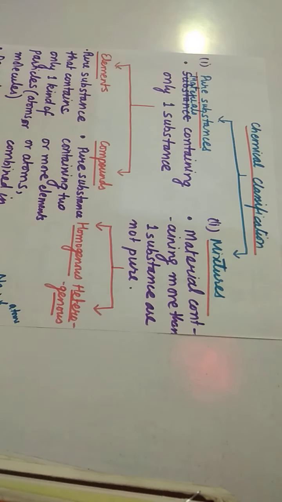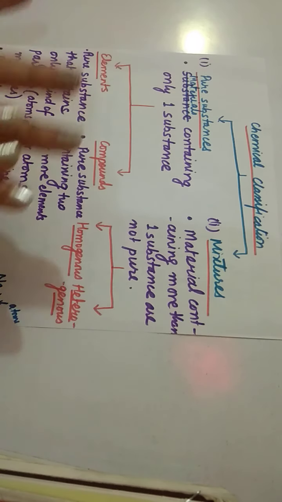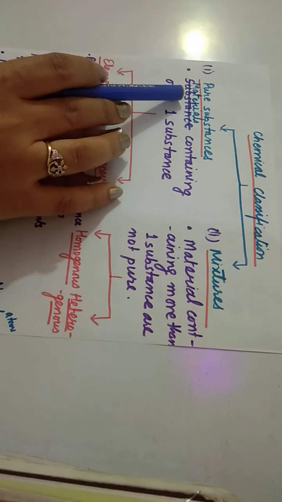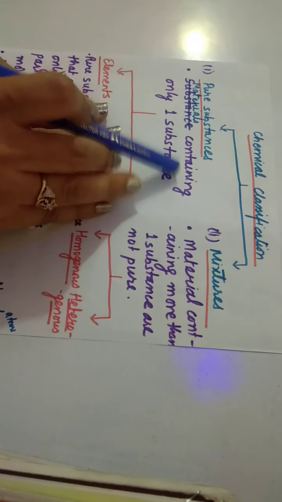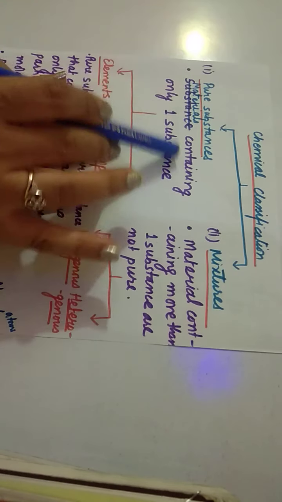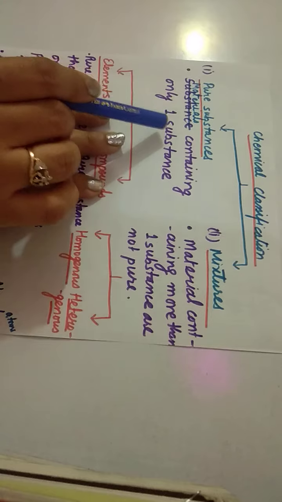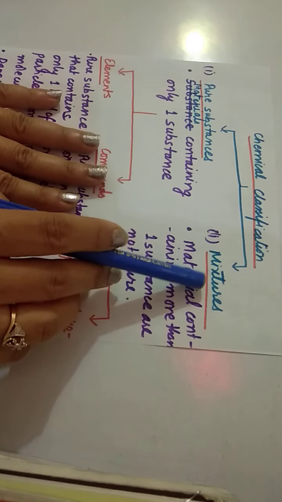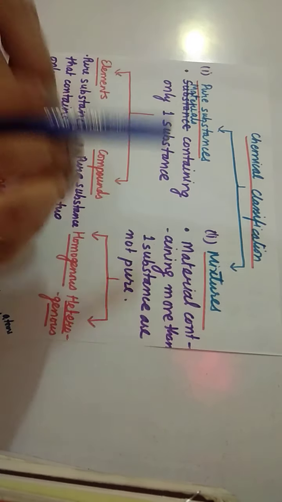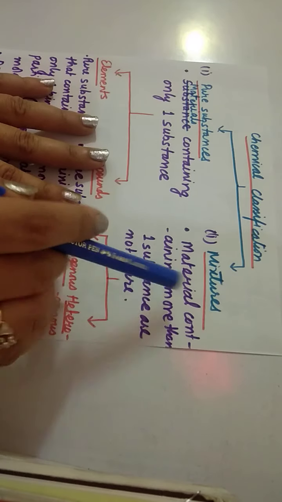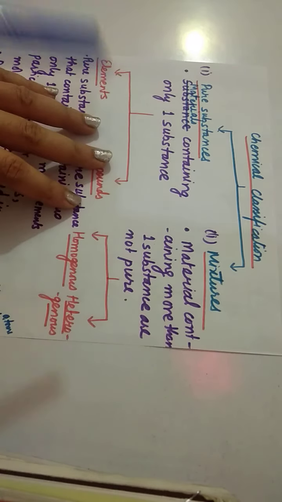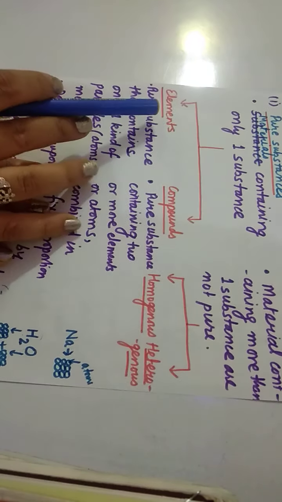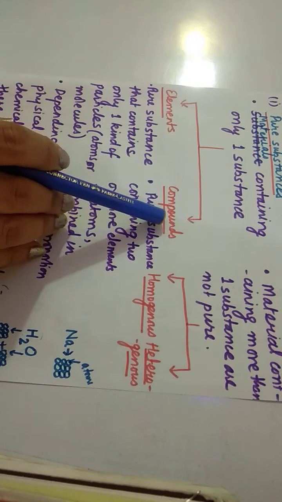Now if we come to chemistry, what are pure substances and mixtures? Pure substances are those materials containing only one substance. When the material contains only one substance, then it is a pure substance. Just the opposite, when the material contains more than one substance, then it is not pure and is known as a mixture. Now we divide pure substances into two types. The first one is element and the other one is compound.